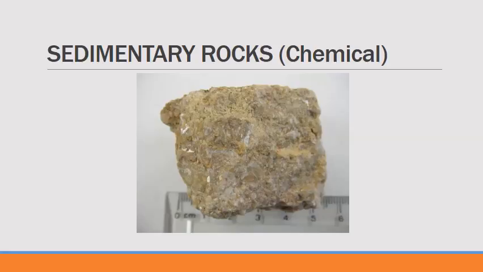In the picture, you will not notice any fragment of the parent rock. This is because of the tiny dissolved particles that have precipitated during sedimentation. Stalactites and stalagmites are other common forms of chemical sedimentary rocks. The one shown here is limestone.